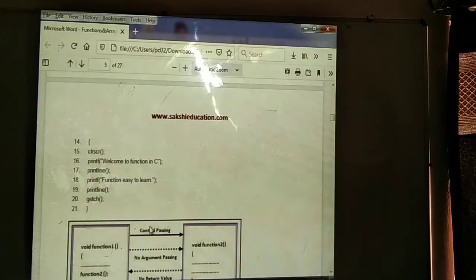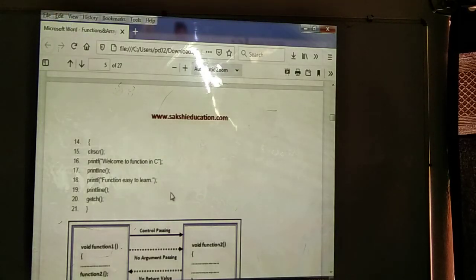Then printf, Welcome to C functions. Then we call the print line function, displaying the hyphen symbol 30 times. Then printf, function is easy to learn, defining one statement. We call the print line function again, and then close the main method.